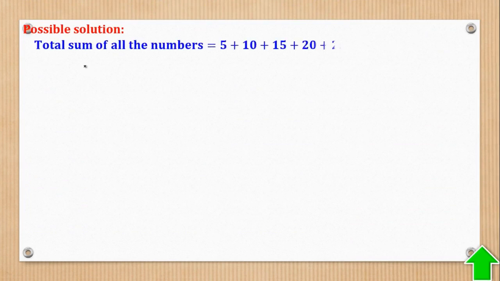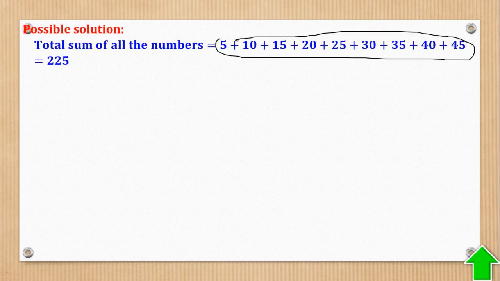But the question is, what is the sum for each row and each diagonal? So here the trick was that you add all the 9 numbers and you'll get 225.